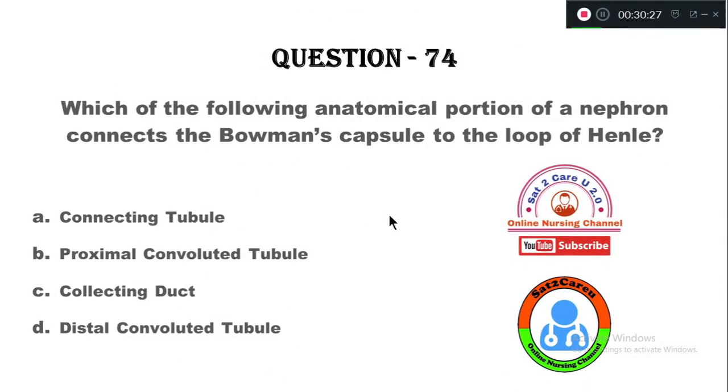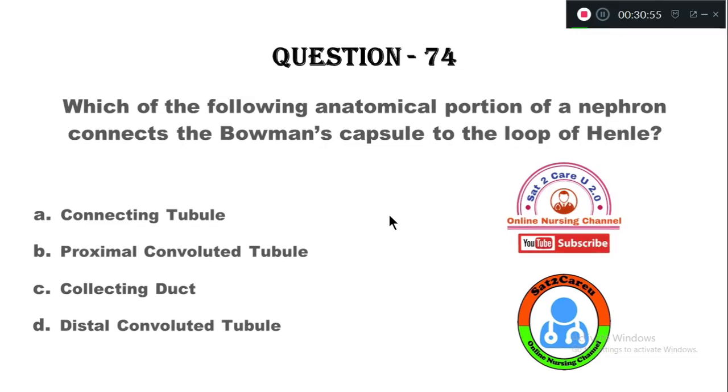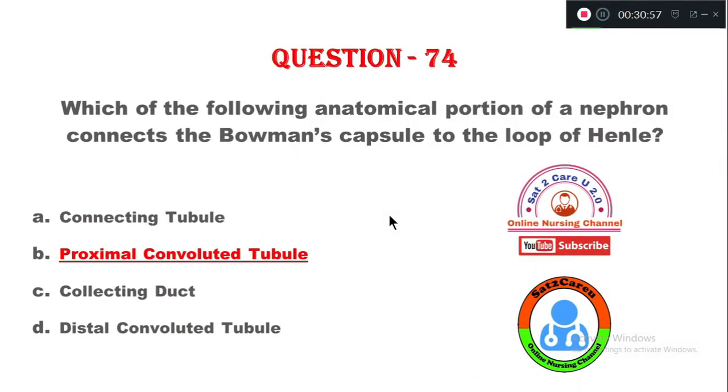Which of the following anatomical portions of a nephron connects the Bowman's capsule to the loops of Henle? Option A, connecting tubule. Option B, proximal convoluted tubule. Option C, collecting duct. Option D, distal convoluted tubule. The part connecting the Bowman's capsule to the loop of Henle is called the PCT, proximal convoluted tubule.